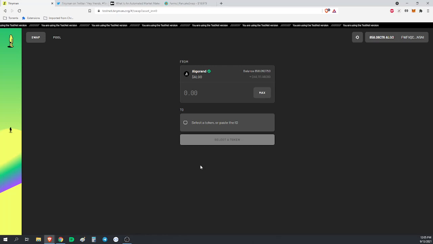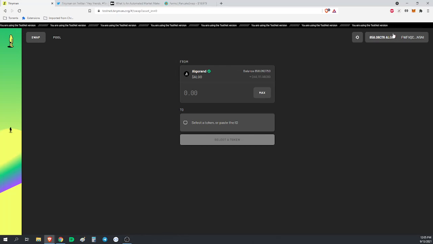Alright, what I'm going to do is I have 858 Algorand. I want to take 600 of these Algorand and basically apply them towards the Algorand / tiny USDC pool. So it's an Algorand versus a stablecoin pool, and we're going to do that.